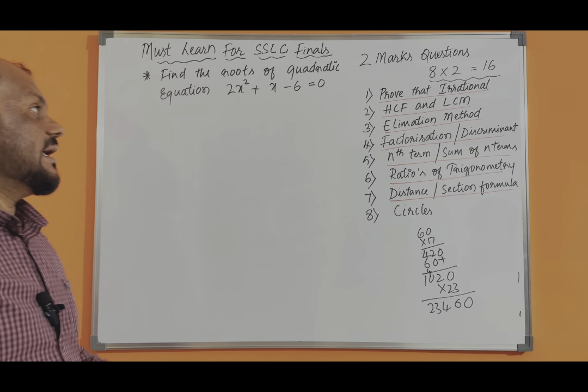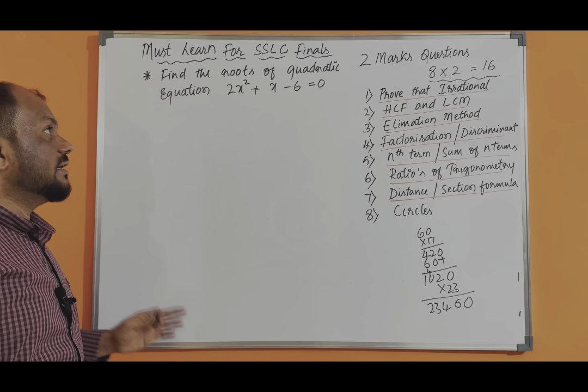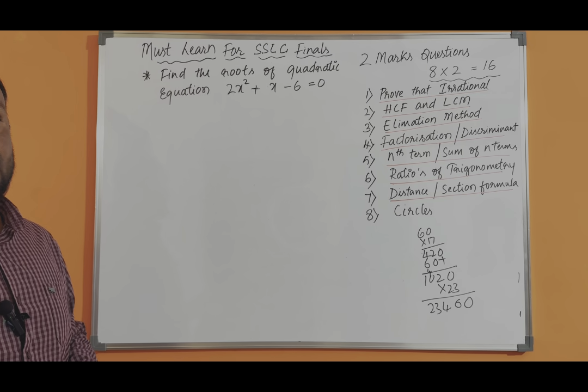So randomly I am taking one quadratic equation to find out the roots of this quadratic equation.